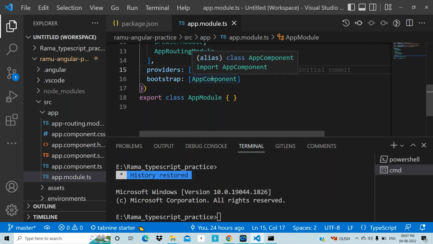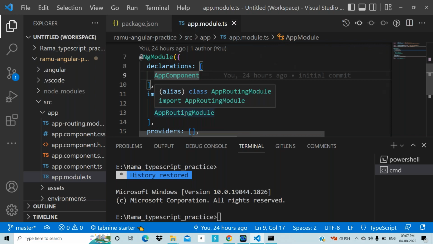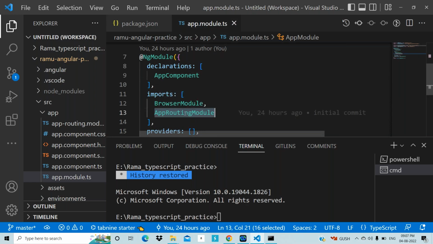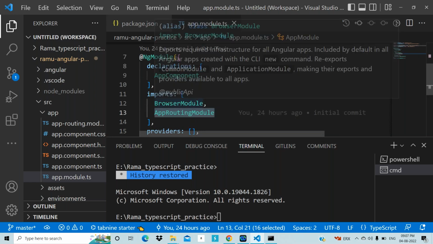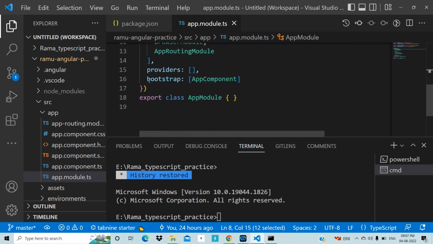So first of all, we need to import here and then paste it here. Components we need to paste in the declarations array. Modules we need to paste in the imports array. Understanding my point? Components go in the declarations array. Modules go where? The imports array. If interceptors are there, we need to paste them in the providers array. This entire application we need to bootstrap.